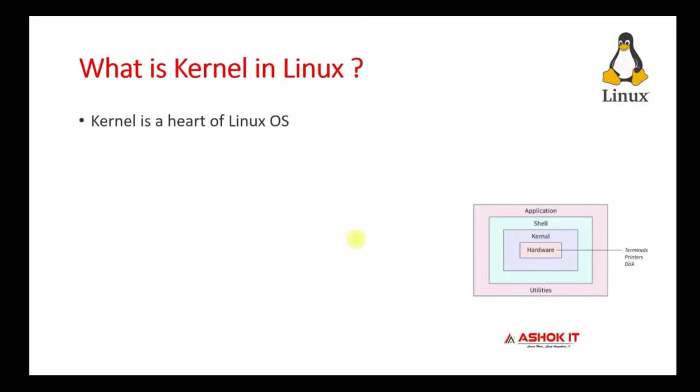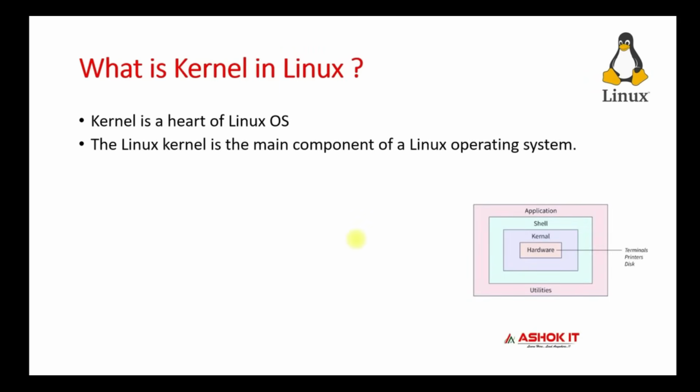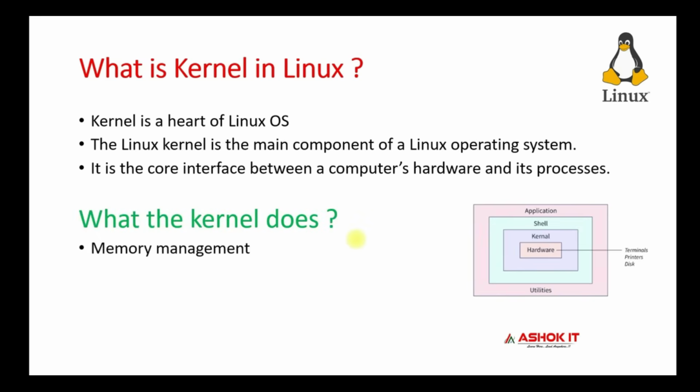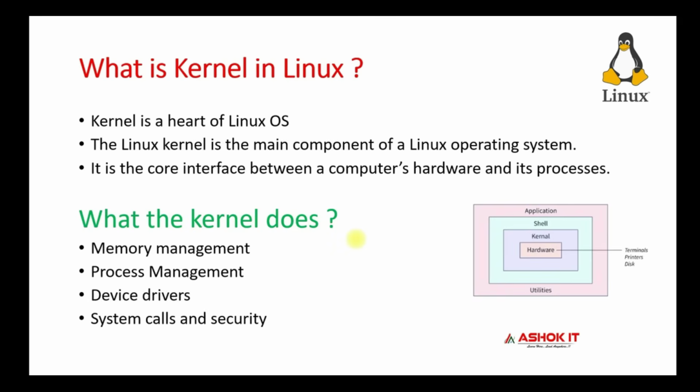What is the kernel? The kernel is the heart of the Linux operating system, and it is one of the main components in the Linux machine. Without the kernel, we cannot use Linux machines. The kernel is the core component and it acts as a mediator between the processes that we are running and the hardware. What does the kernel do in the Linux machine? The kernel is responsible for memory management and process management. It is responsible for managing device drivers, it makes system calls, and it takes care of security in the Linux machine.